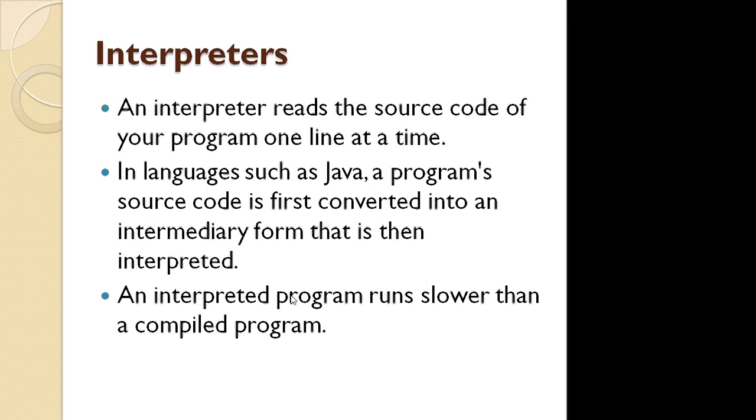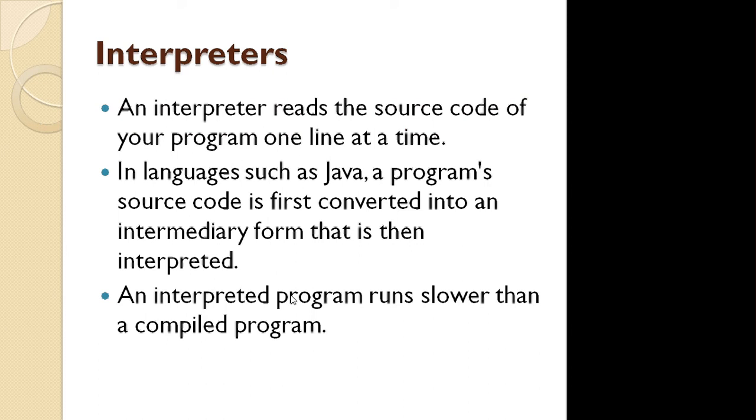Due to this line by line execution of the interpreter, interpreted programs run slower as compared with compiled programs. So this is one drawback of the interpreter. This is about the interpreter.